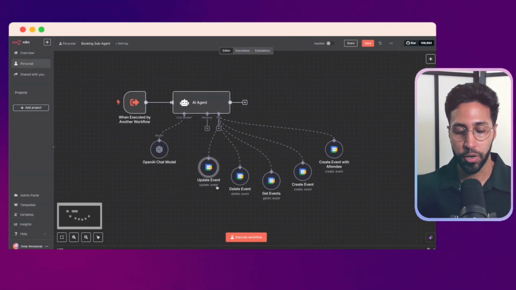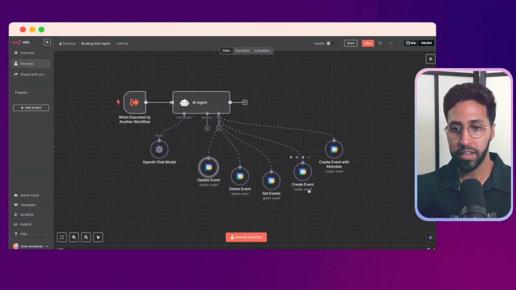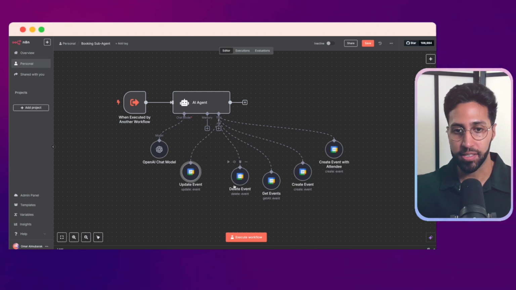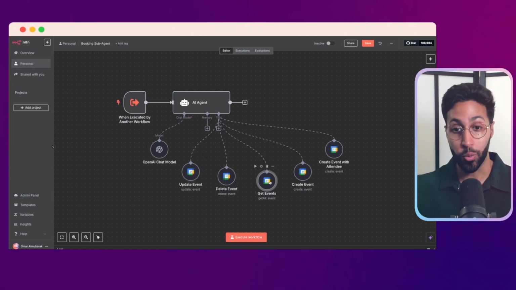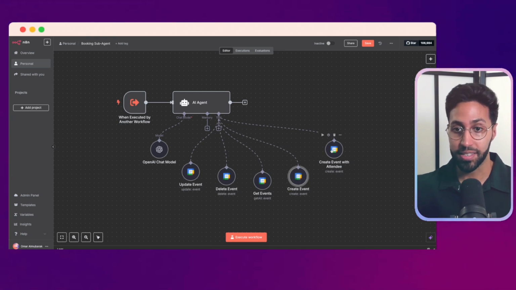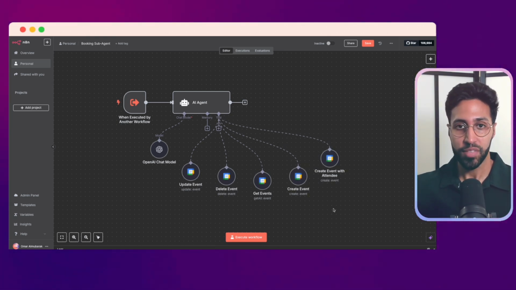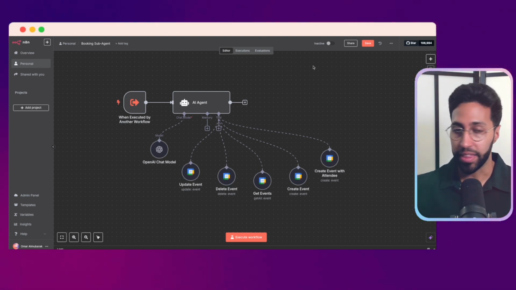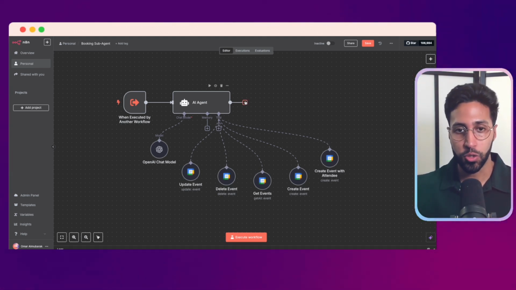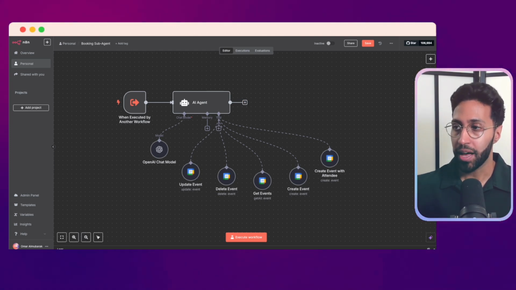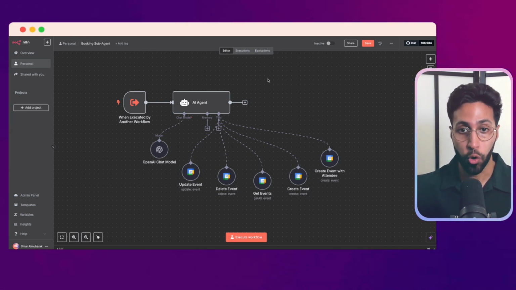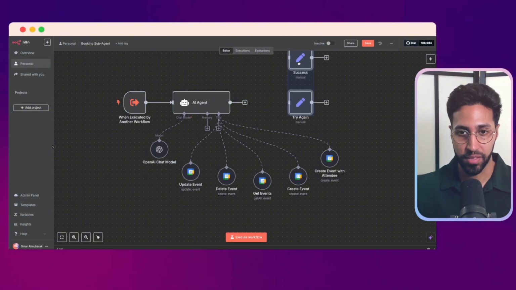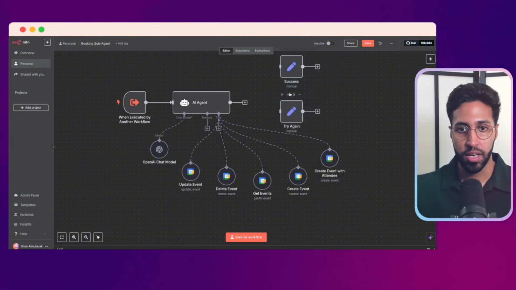You just want to go through the process of adding in all of the different nodes. So now we can update events, we can delete events, we know what's in our calendar with get events, and importantly, we can create events and create events with the attendees. So these are all the actions that we want our agent to take. And then once it's done that, we want it to have two actions. Either it's worked, which is great, or it's failed. We want it to tell us that. So we're going to have these two messages where we have success and try again.